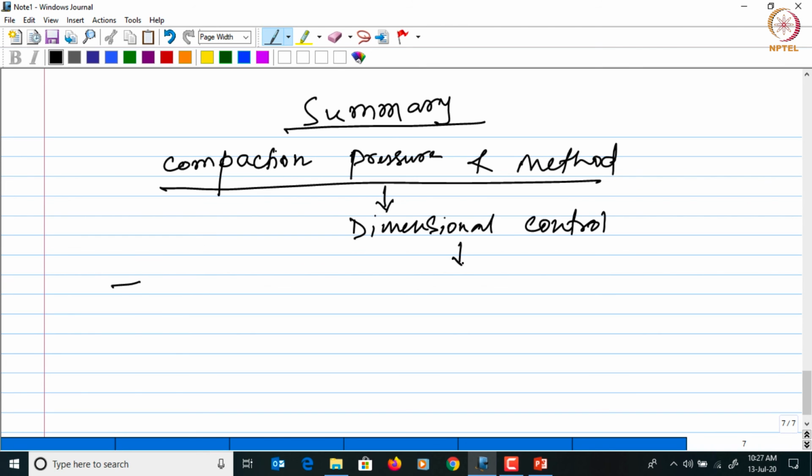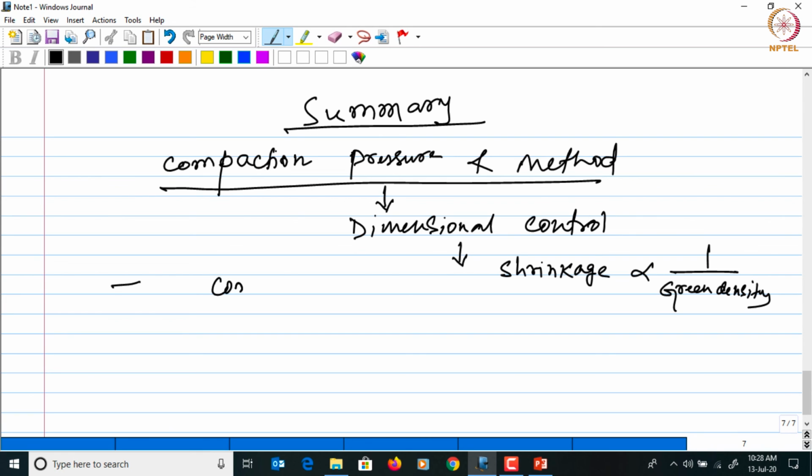And this dimensional control is basically related to the shrinkage, which is in turn related to the green density of the compact. Higher the green density, lower will be the shrinkage, and therefore better will be the dimensional control, right?